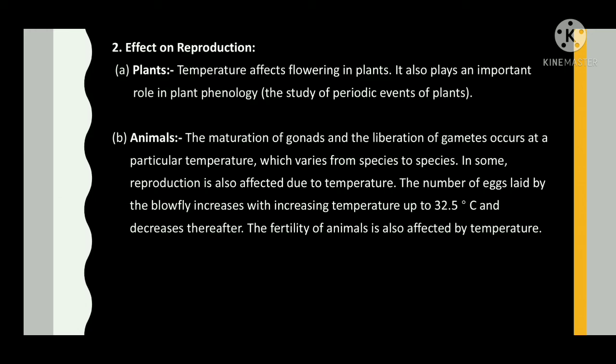In some, reproduction is also affected due to temperature. The number of eggs laid by the blowfly increases with increasing temperature up to 32.5 degrees Celsius and decreases thereafter. The fertility of animals is also affected by temperature.